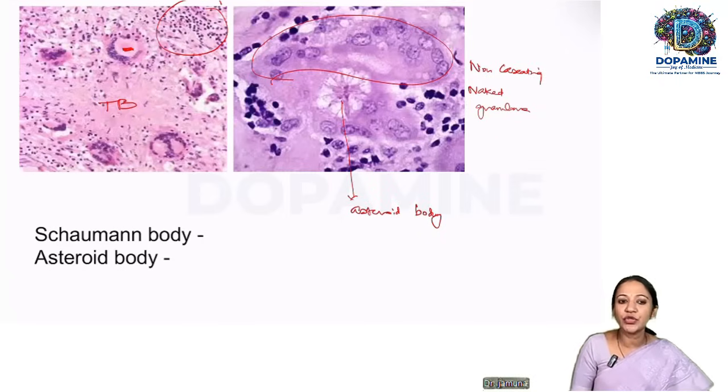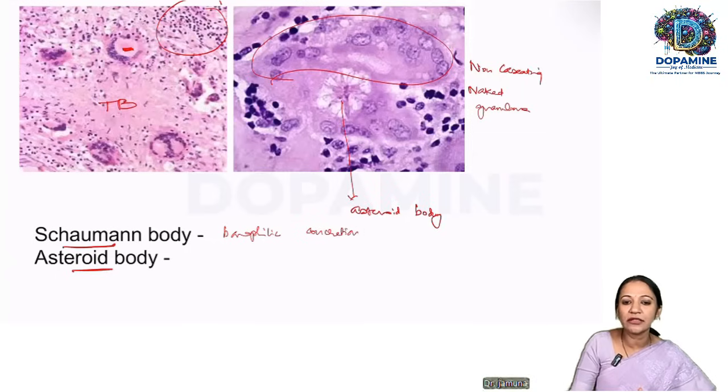In sarcoidosis, you get two bodies. One is the Schaumann body, the other is the asteroid body. Schaumann body is actually basophilic, blue-colored concretions. So those are the Schaumann bodies. Both Schaumann and asteroid bodies are classically seen in sarcoidosis.